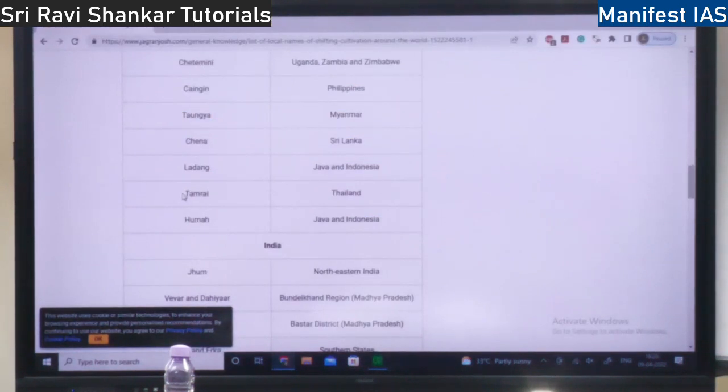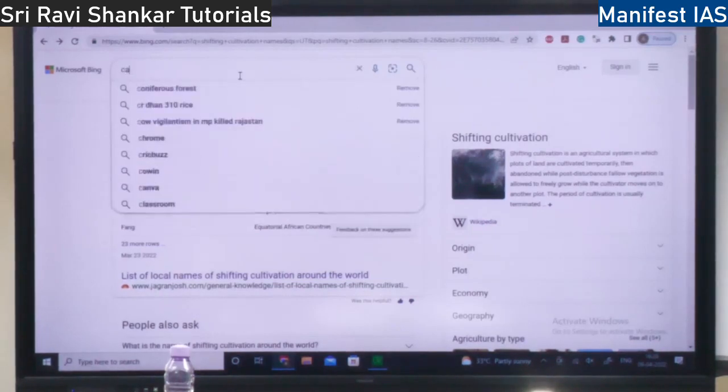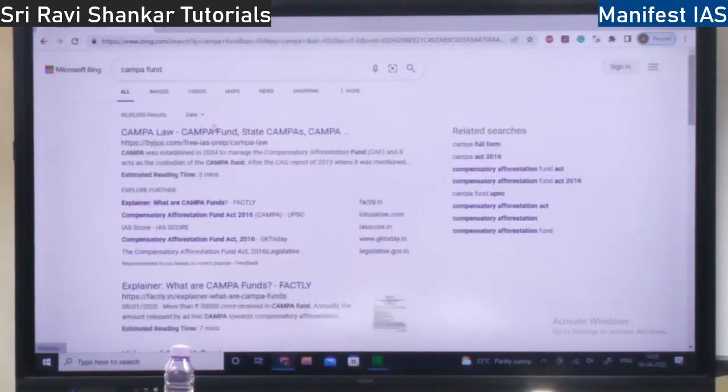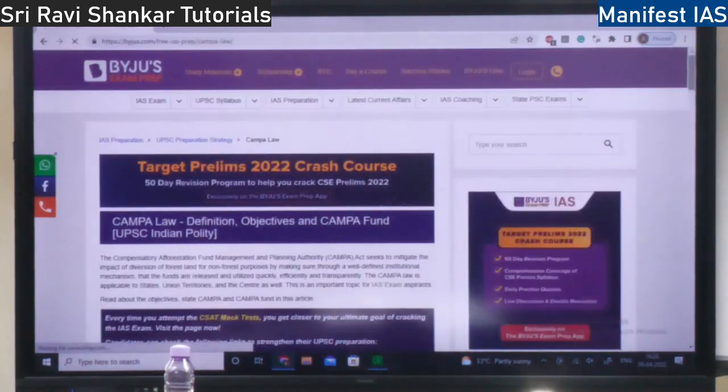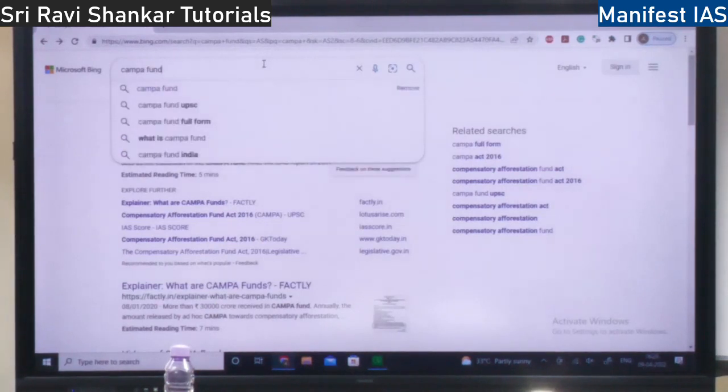The full form is Compensatory Afforestation Fund Management and Planning Authority. Right? Campa Fund is used for afforestation.